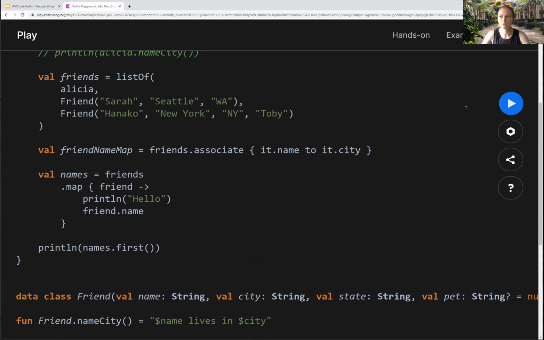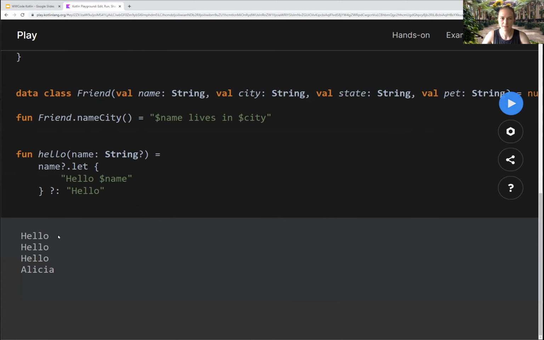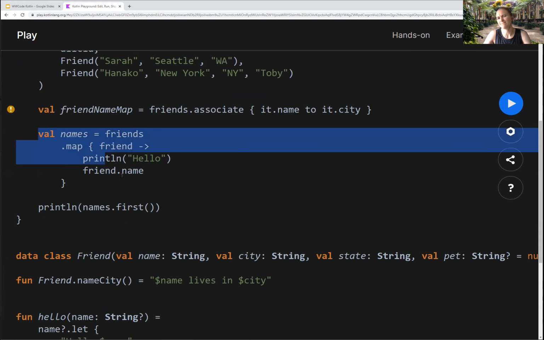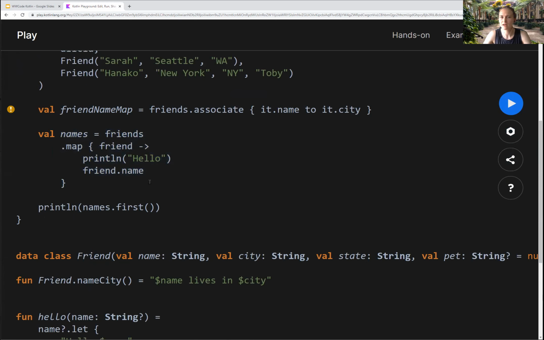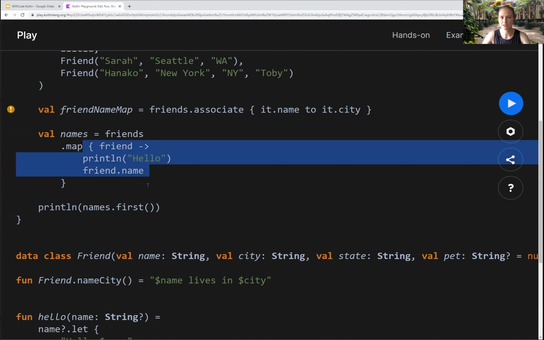So give me the first one. So we're going to see hello printed 3 times and then the first name. But what if I have like 1,000 of these and I'm not really sure if I'm going to need all 1,000 of them? I'm probably going to need the first 10 and maybe the first 20 later, but I'm going to be looking at the 1,000 over a month or over a couple hours, maybe a month is too long. So I don't actually want to evaluate this every single time.